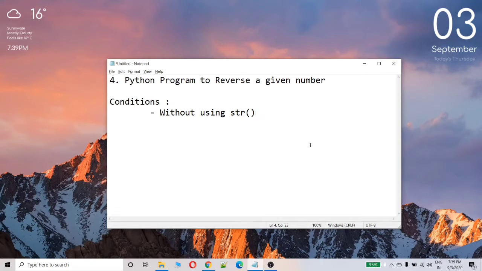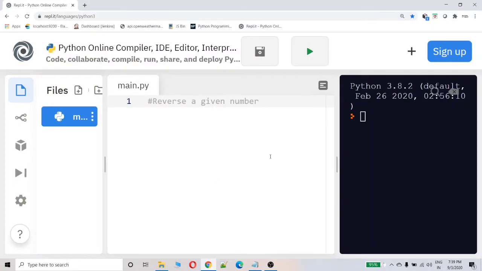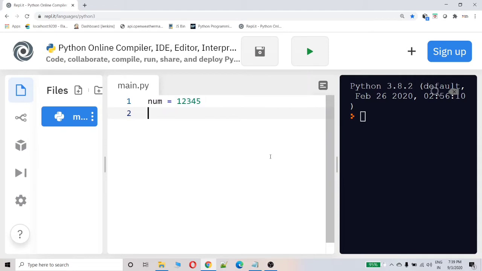Okay, the question asked here is: program to reverse a given number. Okay, let's solve this. So what the interviewer is asking is, he will be giving you a number, let's say 1 2 3 4 5, and what he expects is 5 4 3 2 1. This is what he is expecting.